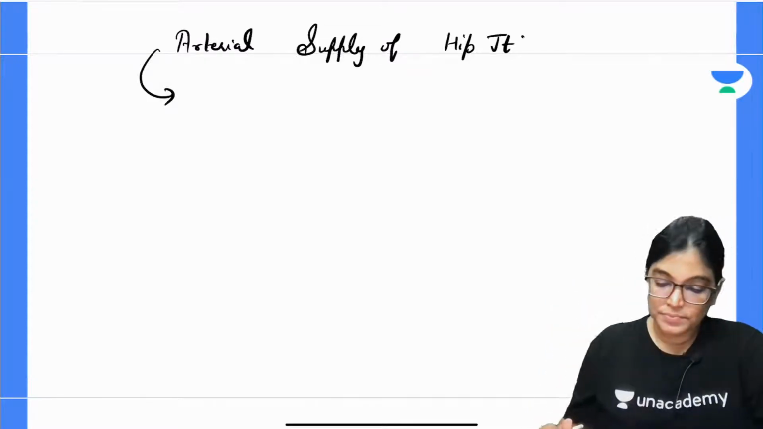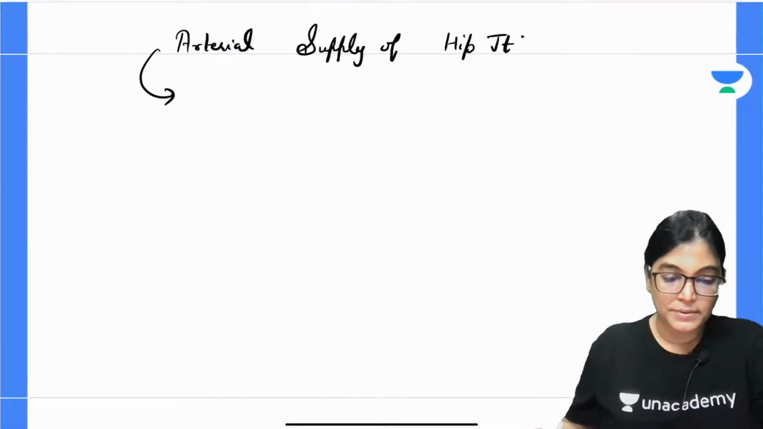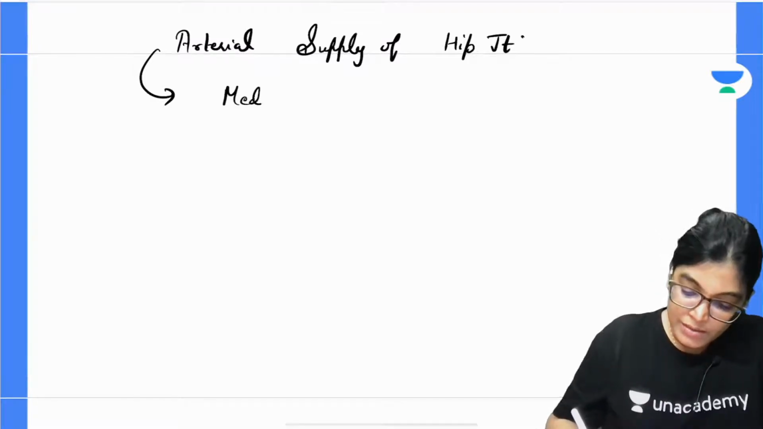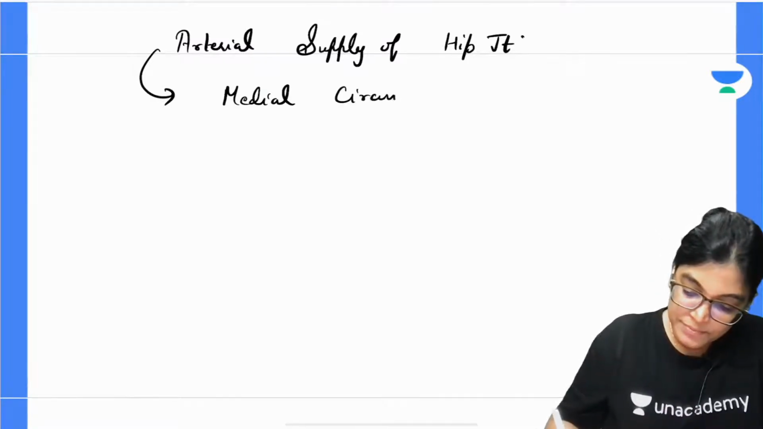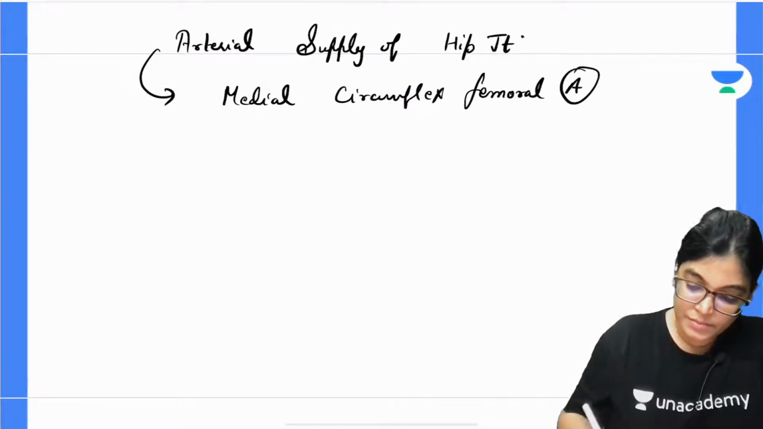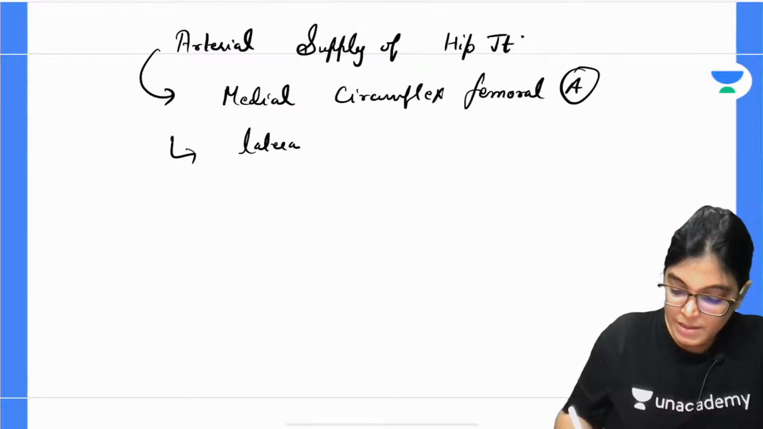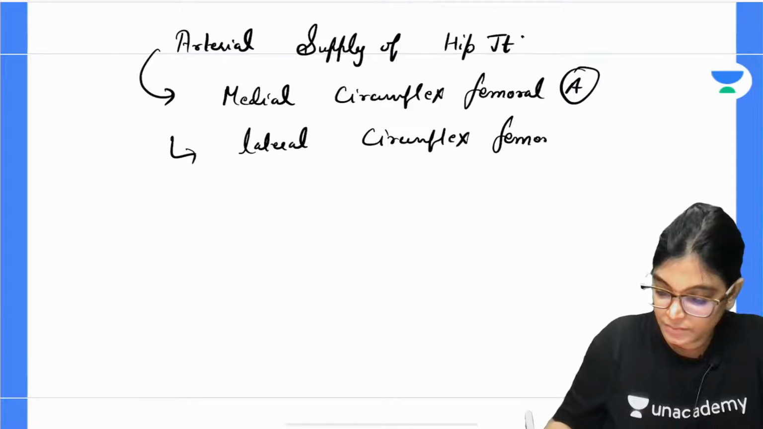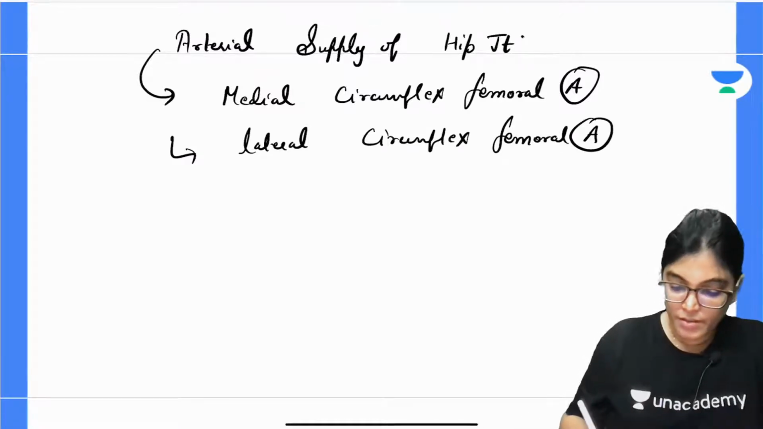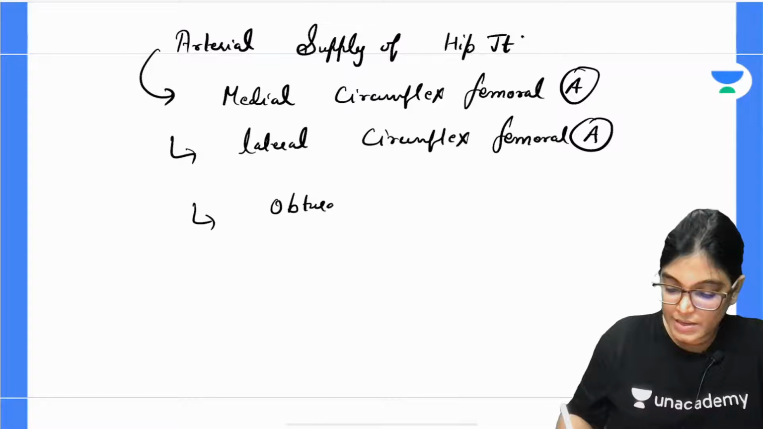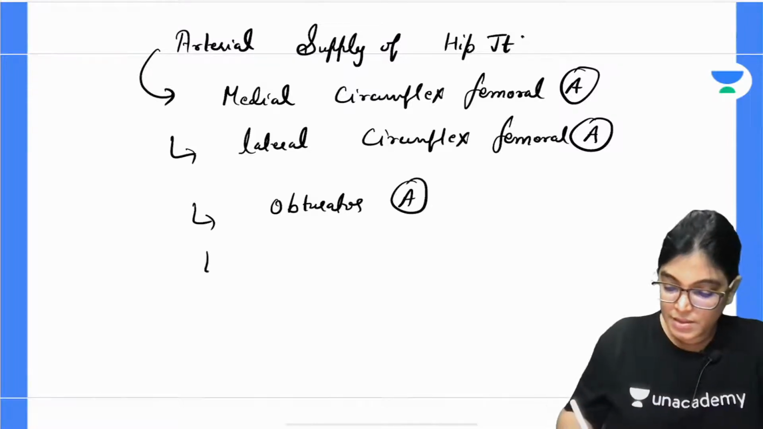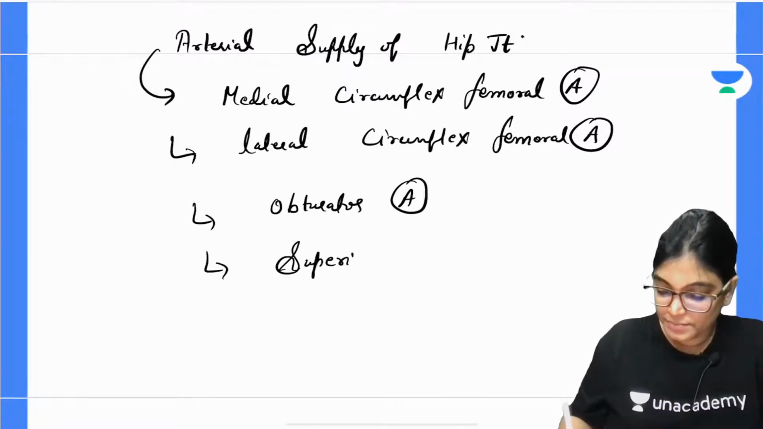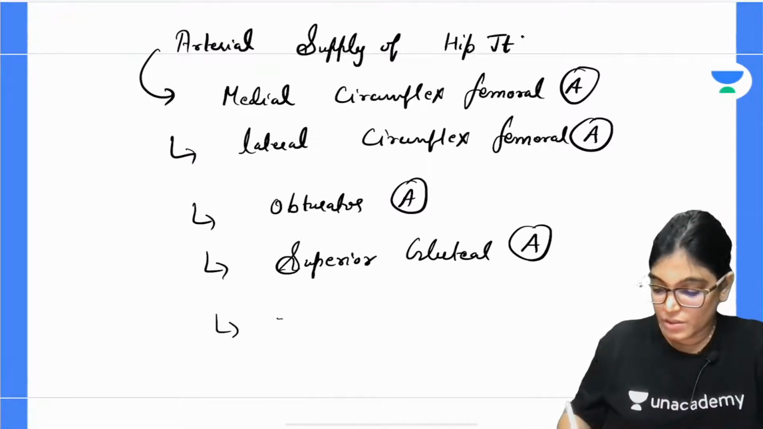Now, the arterial supply of hip joint is by the medial circumflex femoral artery, lateral circumflex femoral artery, obturator artery, superior gluteal artery, and inferior gluteal artery.